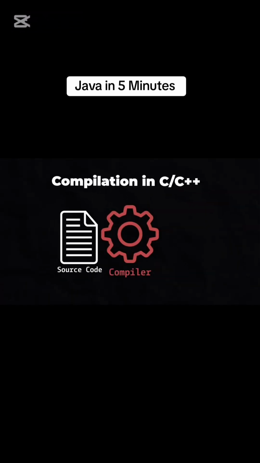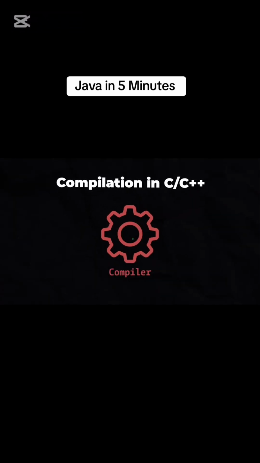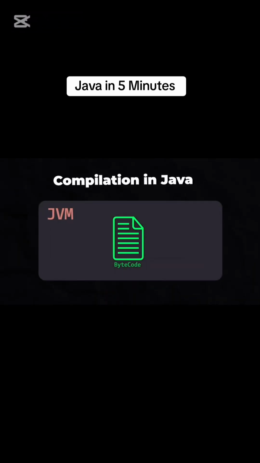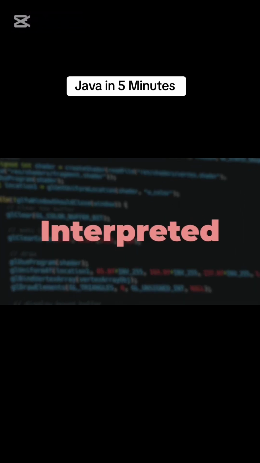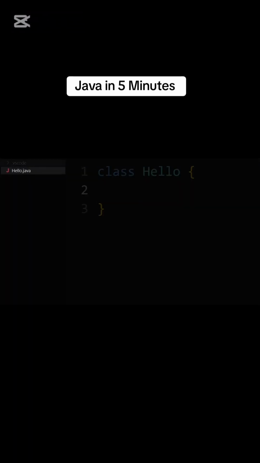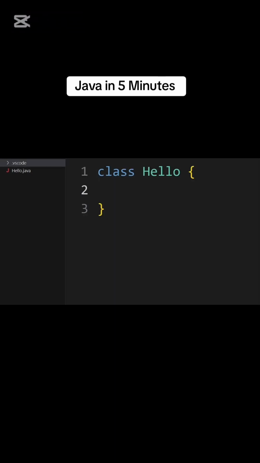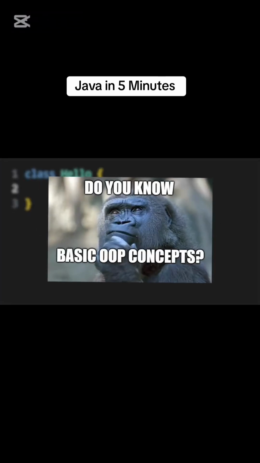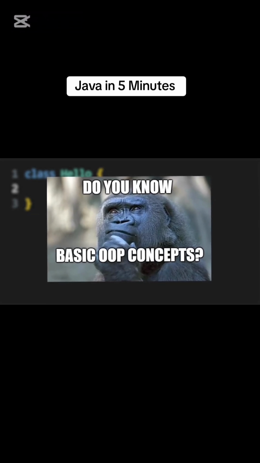Unlike C or C++, where source code is compiled into machine language, Java compiles source code into bytecode, which can run on any platform using the Java Virtual Machine. This unique feature makes Java both a compiled and interpreted programming language. To embark on your Java journey, the first step is to create a class using the class keyword. It's important to note that your file name should match your class name. Oh, and remember, Java is an object-oriented programming language, so you should be familiar with some basic object-oriented programming concepts.